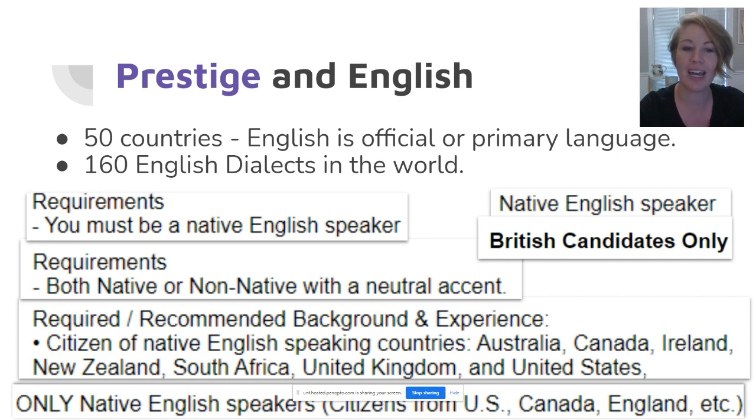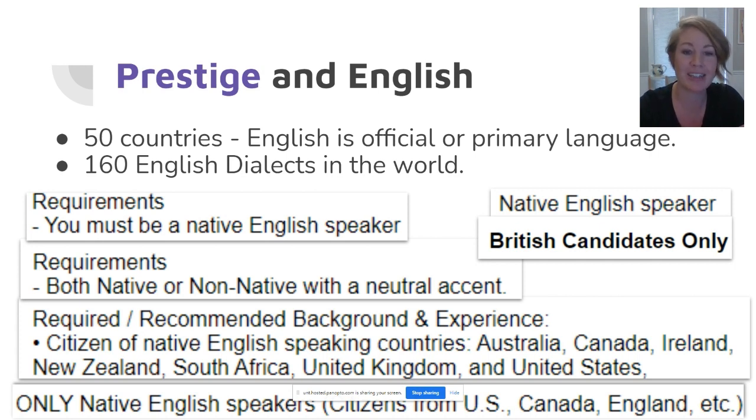The second thing I want to point out is that one of these jobs is seeking someone with a neutral accent. What is a neutral accent? The fact is that there isn't a neutral English accent. All dialects have their own unique accents. So what this job is really asking for is someone that comes from a prestigious dialect, most likely from a British variety of English or an American Midwest variety of English.